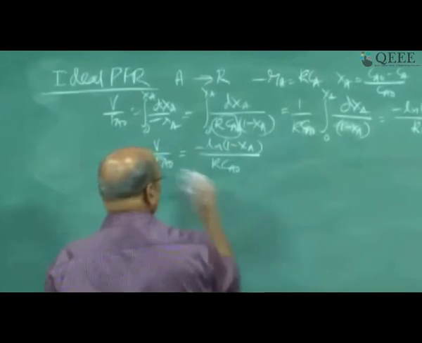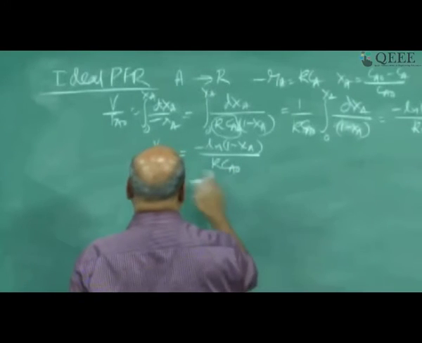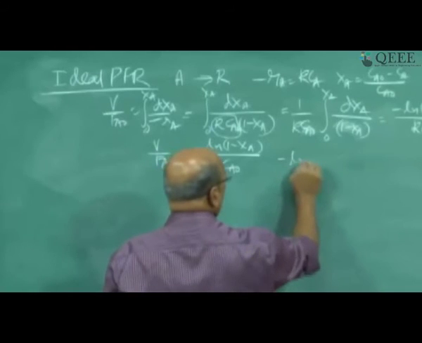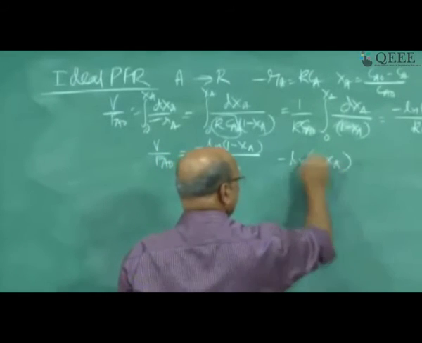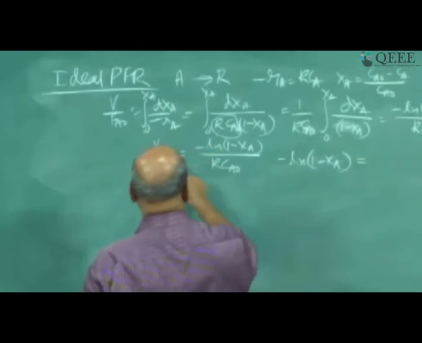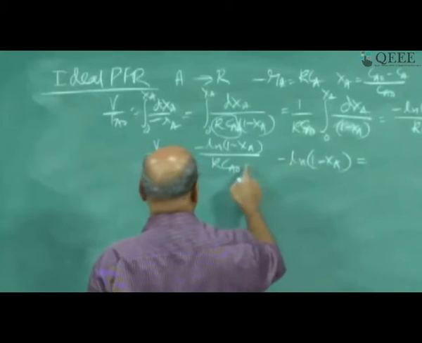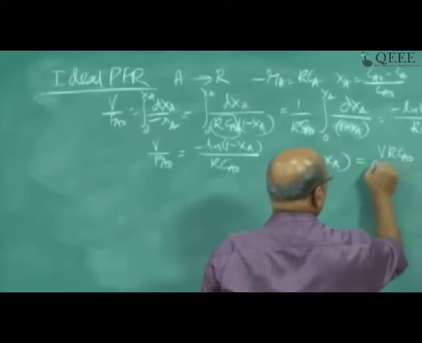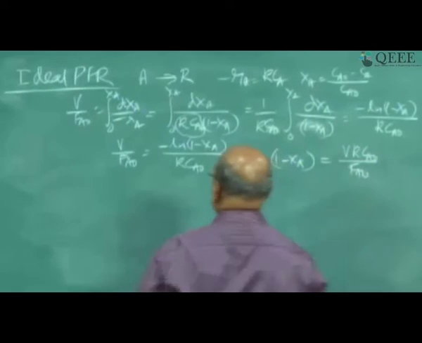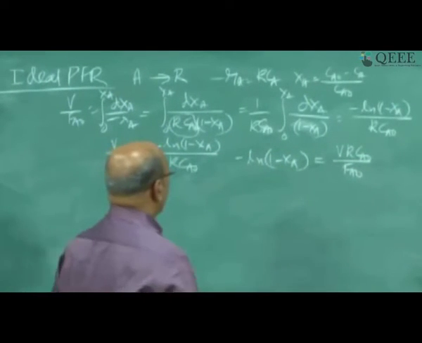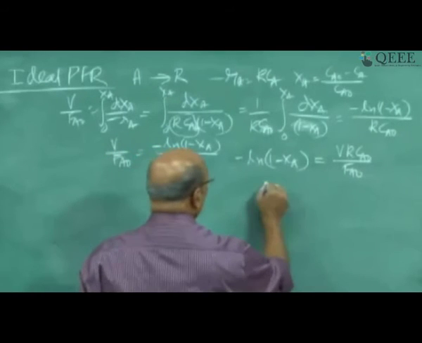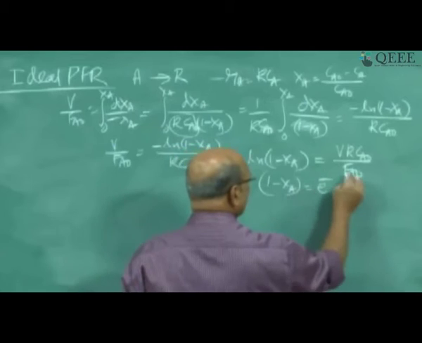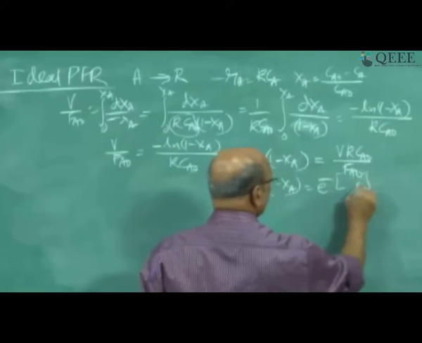So then if I want to calculate either conversion or volume, I can convert. Now I will write this as minus ln 1 minus Xa equal to V k Ca naught by Fa naught. Correct? Good. So 1 minus Xa equal to e power minus all this.